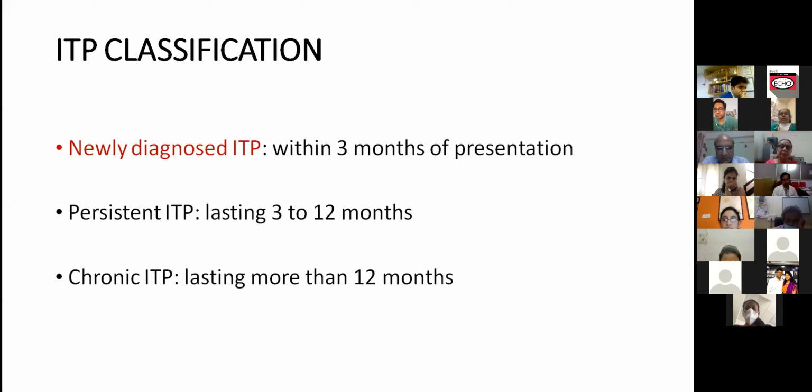So at this point of time, when the child presented, it was a short history. So she was taken as newly diagnosed ITP and we proceeded. Our presumption was that the hemoglobin of 6.8 with a retic of 4% was probably only bleed related, probably in a background of a patient who is mildly iron deficient suddenly coming in with a bleed. So that was our presumption at that point. Direct Coombs test was negative.